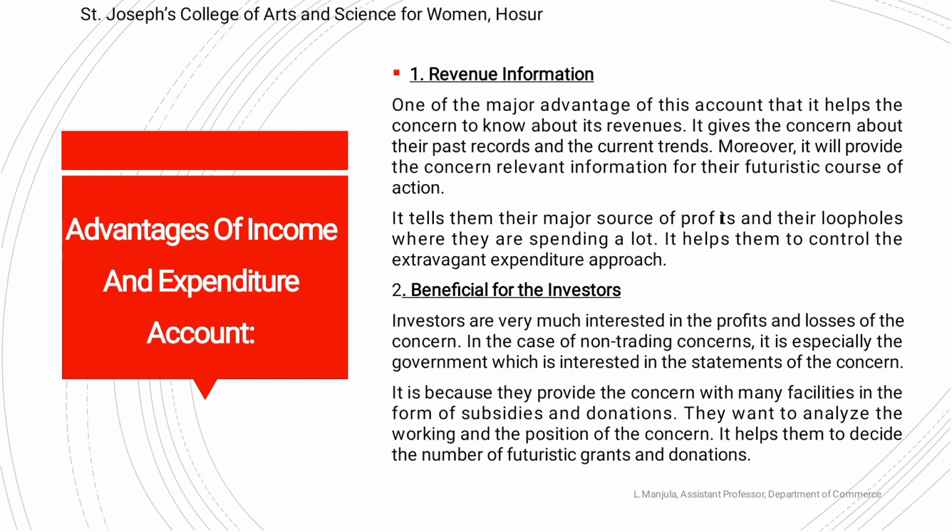It tells them their major sources of profits and where they are spending a lot. It helps them to control exaggerated expenditure. It is also beneficial for investors. Investors are very much interested in the profits and losses of the concern. In case of a non-trading concern, it is especially the government which is interested in the statement of the concern.